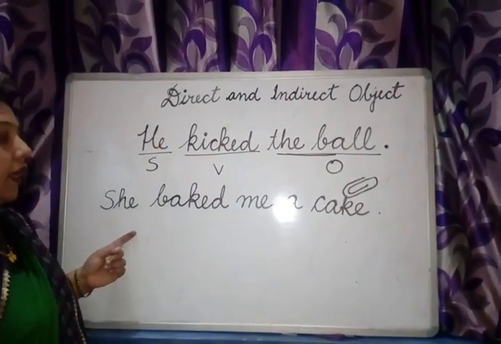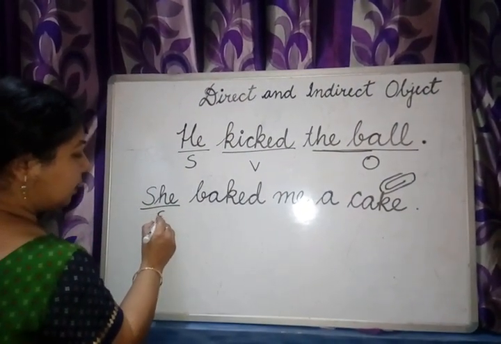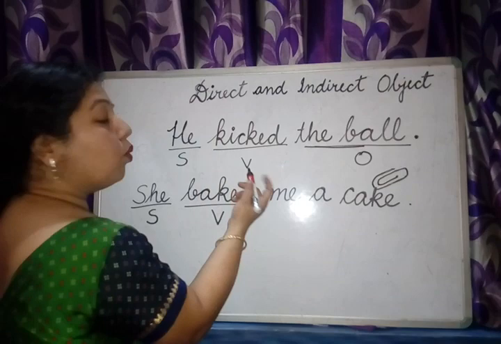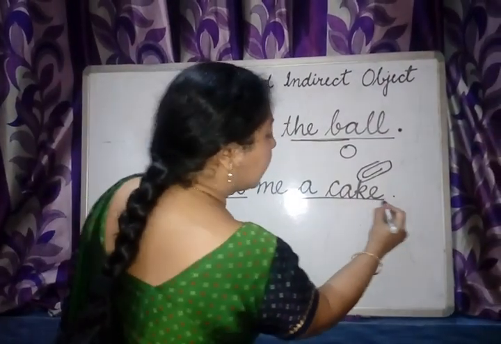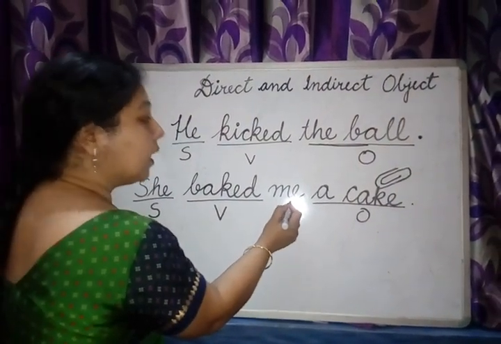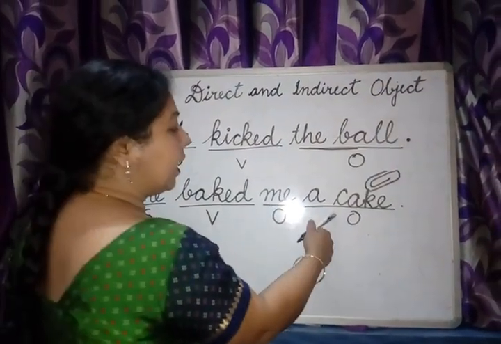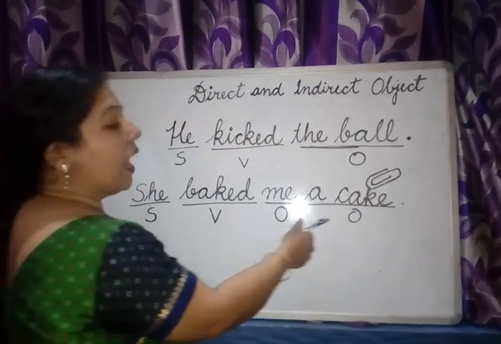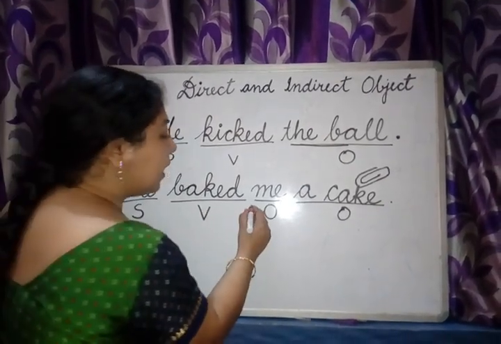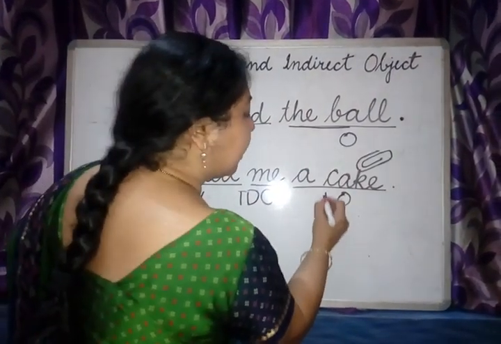Now in this particular sentence, she baked me a cake. Subject is she. Baked, again verb. She baked what? We get the answer, cake. Then you will say that cake is object. Then what about me? Me is also object. Now what is the difference between me and cake? When I tell you me is also object and cake is also object, then the difference is, me is the indirect object and cake is the direct object.